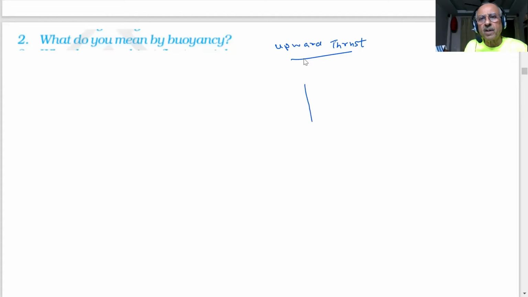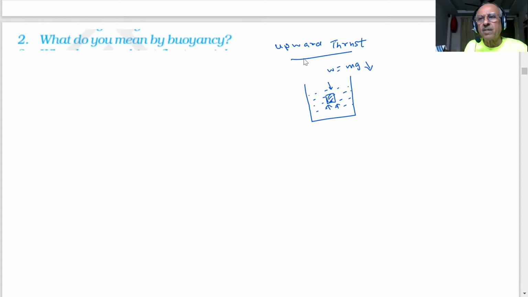So what we said, students, if you have water, and if you submerge any object, what is happening? The weight of the object is acting downward. That is the weight of the object, but the object experiences an upward thrust. What is that upward thrust, students? Which we call as buoyancy. What is the reason for this upward thrust? Why should there be upward thrust, students?